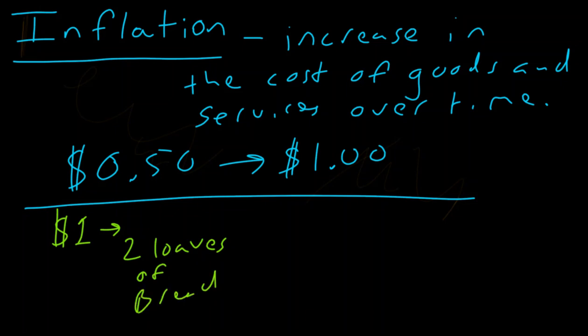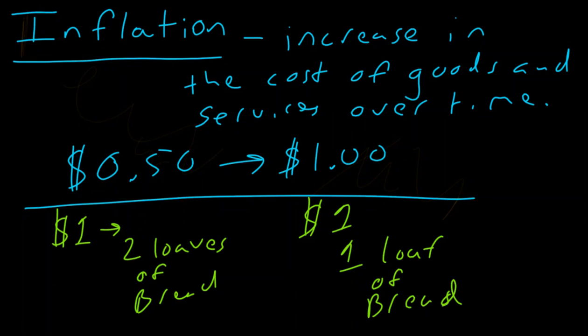However, under this current example, if we have $1 in the present, this $1 is going to buy us one loaf of bread. So, what actually happened? Well, the amount of things we could buy with our $1 actually decreased. And by the way, guys, the amount of things that you can buy with your dollar is called your purchasing power.